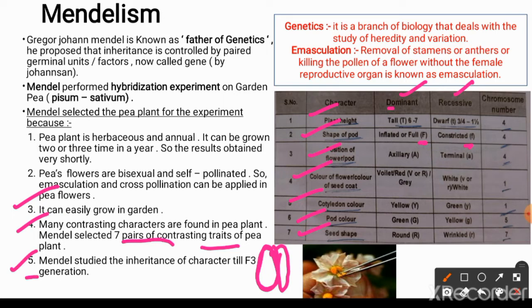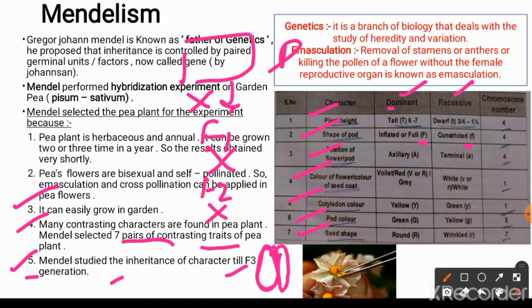Mendel studied the inheritance of characters up to the F3 generation. F3 means filial 3 generation. For example, these are parents and they produce the F1 progeny by crossing between them, then the F1 progeny cross between themselves and produce the F2 generation, then the F2 generation cross between themselves and produce the F3 generation. So he studied his hybridization results up to the F3 generation.